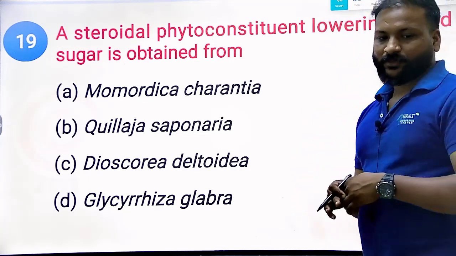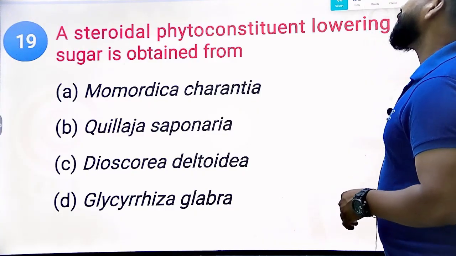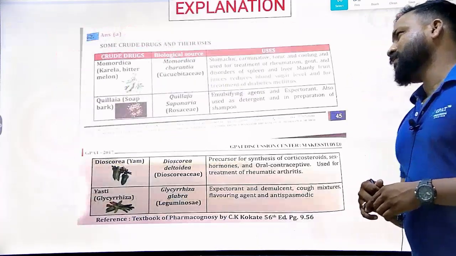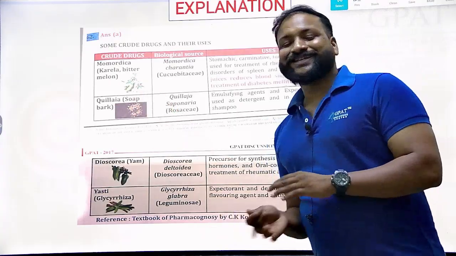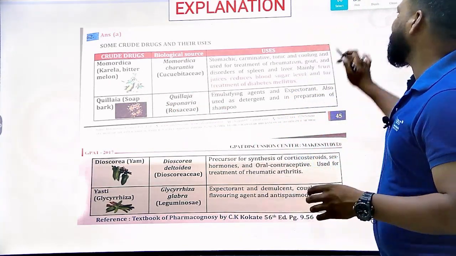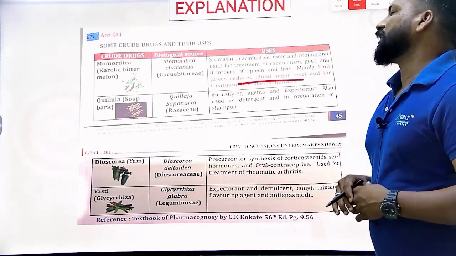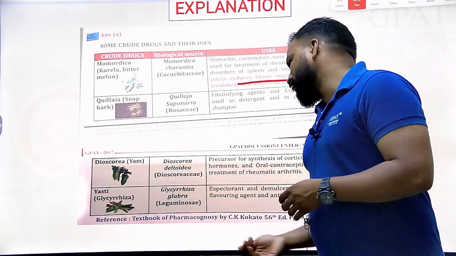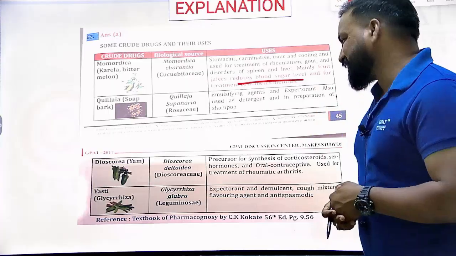Ultimately, Momordica charantia, also called bitter melon, family Cucurbitaceae. It is the only one used to reduce blood sugar levels. And the rest, like Dioscorea, is mainly meant as the precursor for hormonal synthesis.